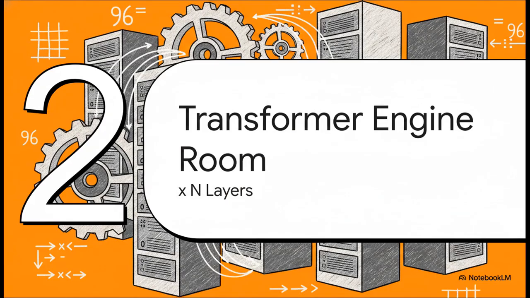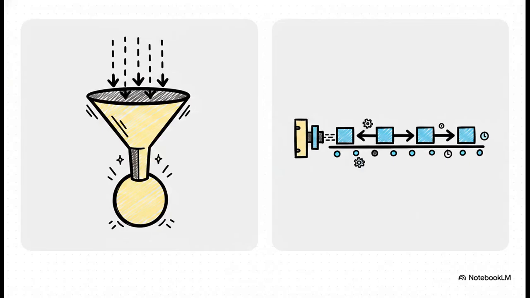Okay, moving right along to phase 2, the transformer engine room. Now, before we look inside the absolute core of the model, we really need to understand how the AI operates over time. This is absolutely crucial. The AI actually has 2 totally distinct operational phases, the prefill phase and the decode phase. In the prefill phase, the AI processes all of your input tokens, like your entire prompt, in parallel, all at once. This relies heavily on raw computing power.